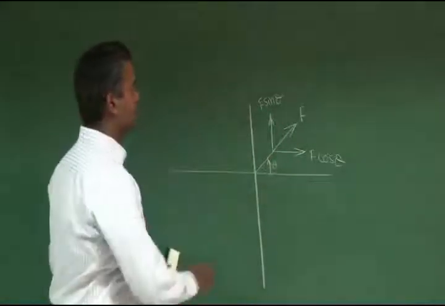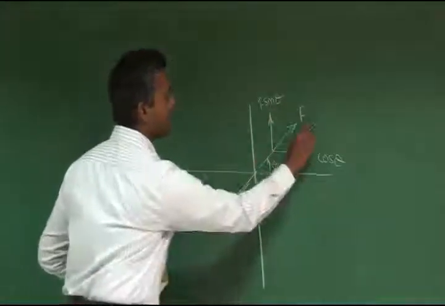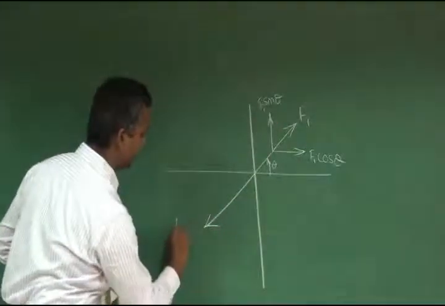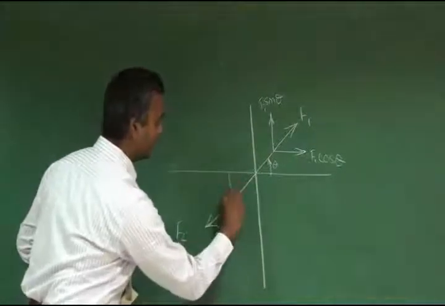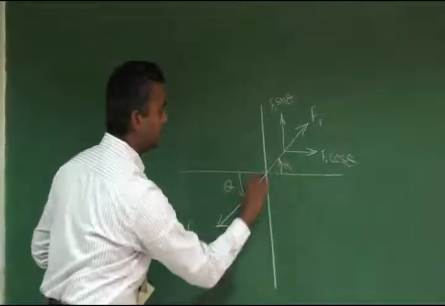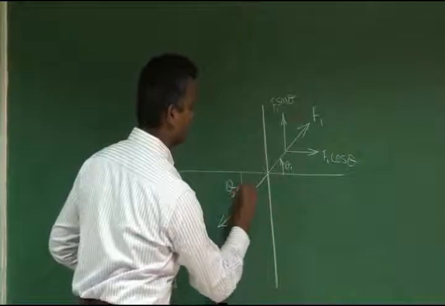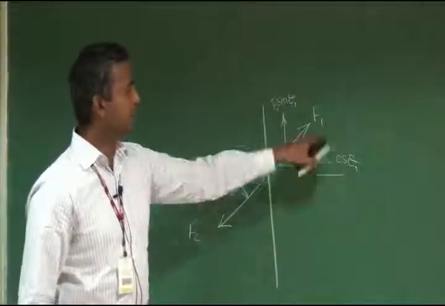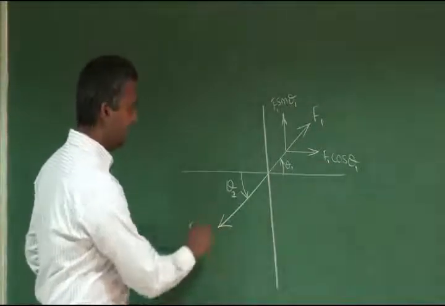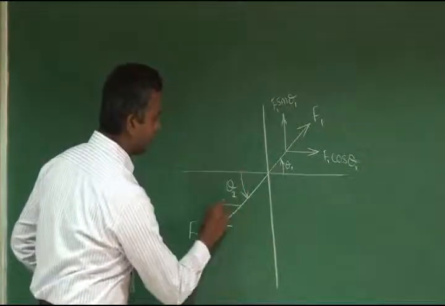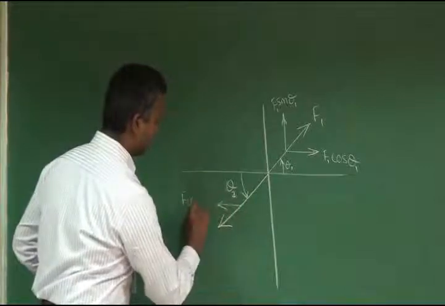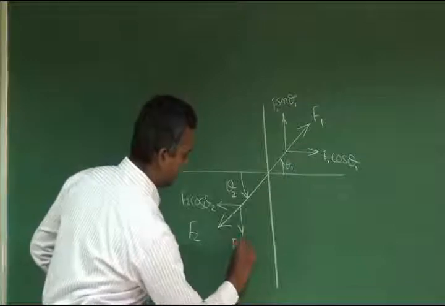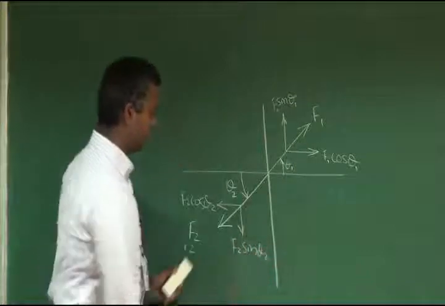If n number of forces are coming like this, if one more force is coming like this, assume this as F1, and another force is coming as F2, and this angle is theta 1 and this angle is theta 2. Like this, this is F1, this is theta 1, and this is F2, this is theta 2. So you can split the components like this: F2 cos theta 2, and this is F2 sin theta 2. Like this you can split.